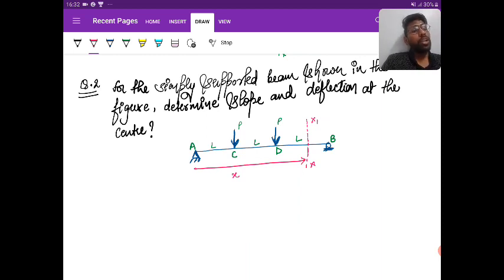Then use the boundary condition to get the values of C1 and C2. Then you need to find the slope and deflection at the center, so put the value of h. While putting the value of h, check whether the term is valid or not. If the term is negative or zero, it is invalid, and if the term is positive, it is valid.